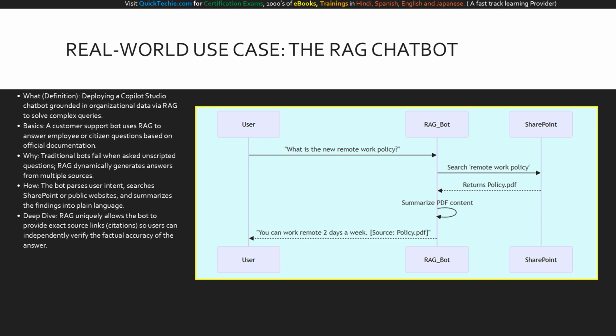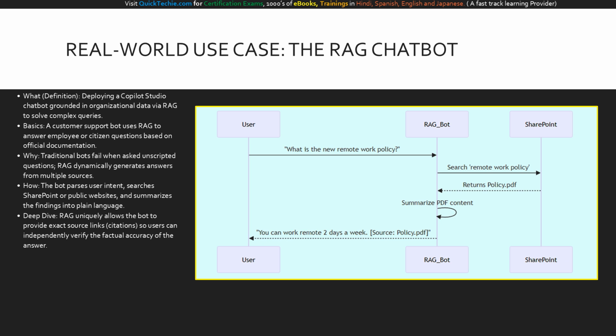For our deep dive, the most critical feature of a RAG chatbot is transparency. The bot doesn't just give an answer, it provides exact source links or citations, allowing the user to click through and independently verify the facts. This sequence diagram illustrates the seamless experience of a RAG-powered chatbot.